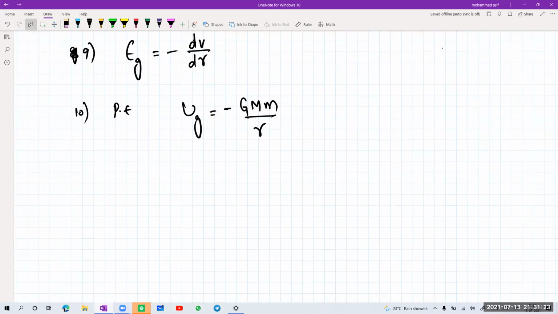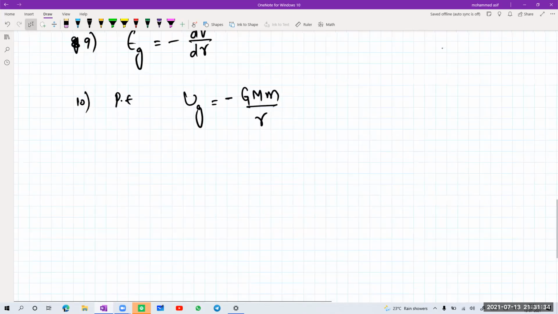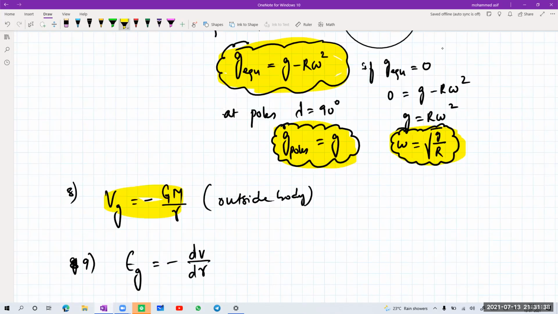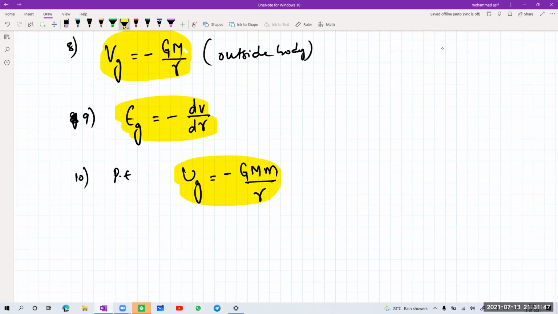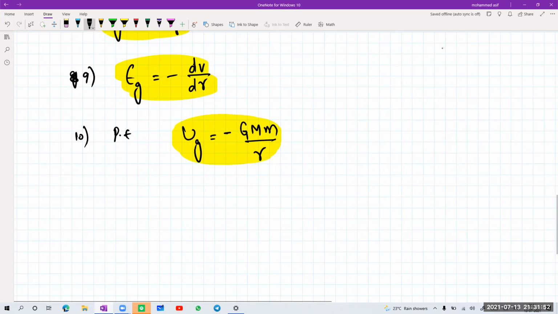Clear? The self energy concept is really very important. These are the basic formulas which should always be kept in mind while doing numericals. Without these, doing the numericals is not at all possible. In gravitation, these are the formulas which should always run in your mind. If you have these basic formulas in mind, you can do problems related to the gravitation chapter.